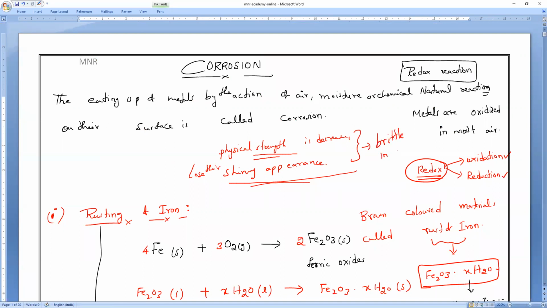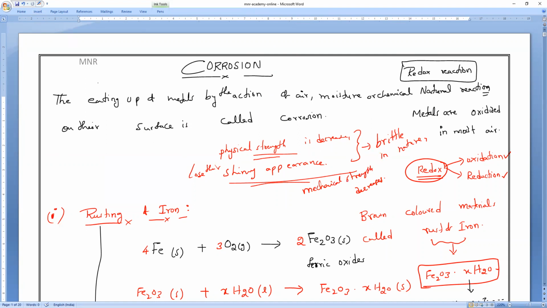So what do you mean by brittle in nature? They can break easily. That physical strength is what we call mechanical strength. So the mechanical strength decreases because of corrosion, whatever the metal, the same thing. That is why we need to take proper preventive methods against rusting, particularly of iron. So we will always speak about iron only.